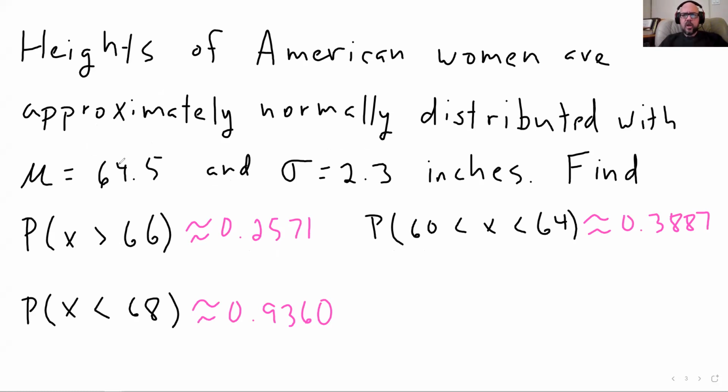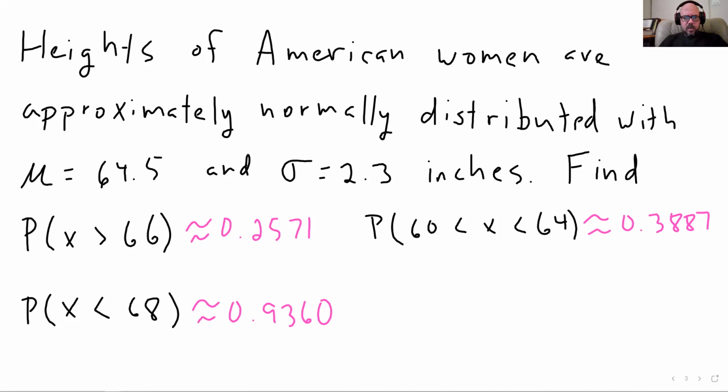Now, let me go talk about how to do this on Excel and Sheets. I'm going to show you in Sheets, but I believe the commands are exactly the same in Excel. They might put a period in a different place or whatever, but look at the help file. They're almost exactly the same, if not exactly the same.